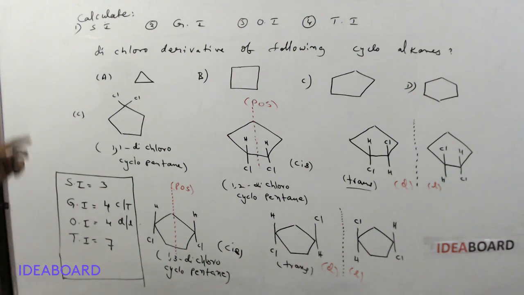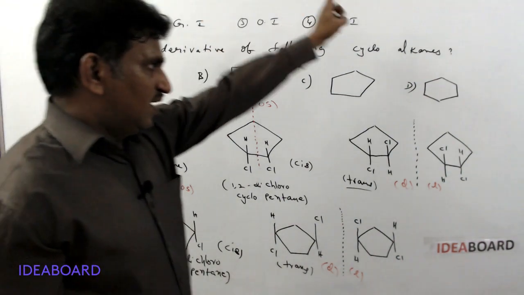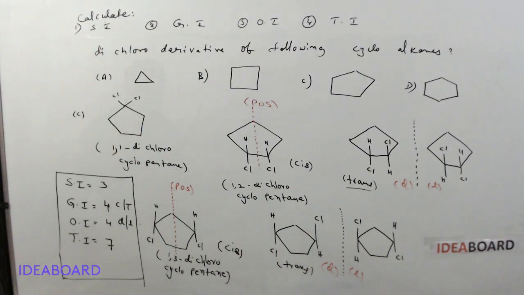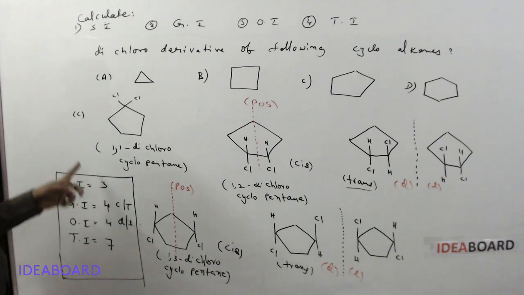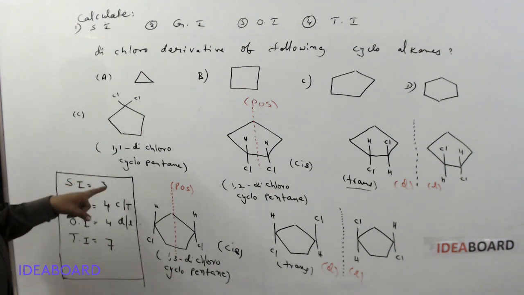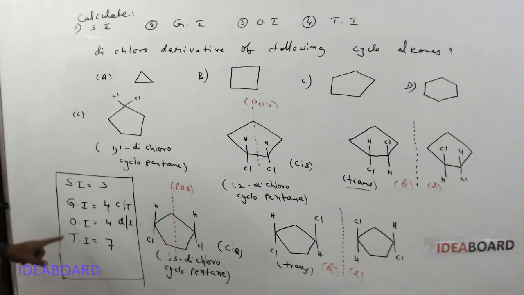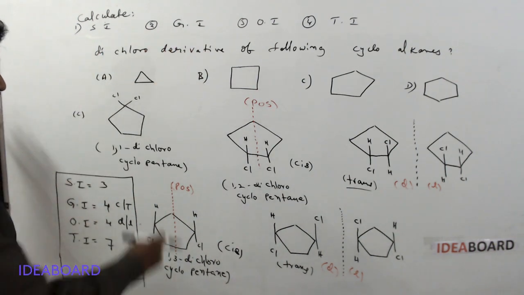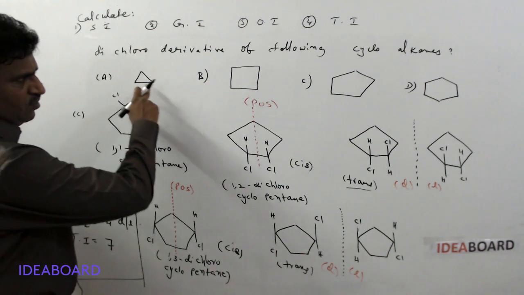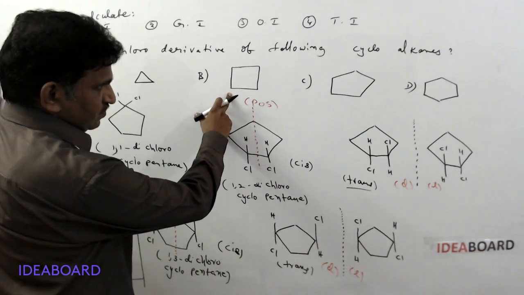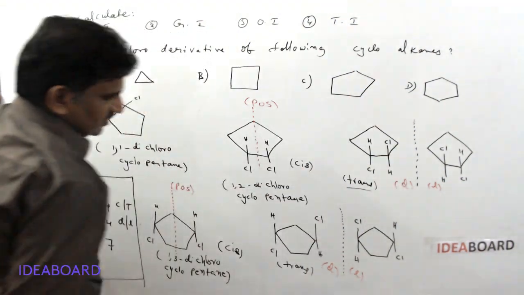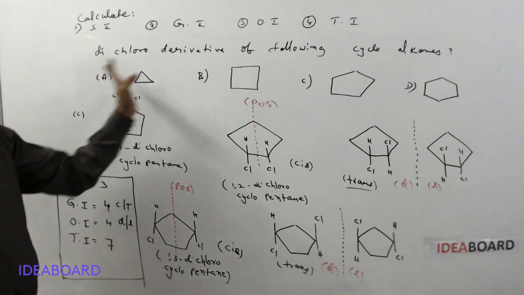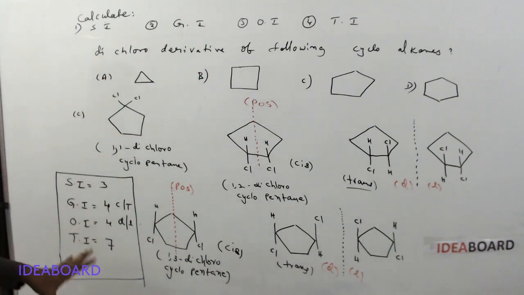So please also try this for A, B and D. At least try A and B. And write the same type of order in the comment box: structural isomer, geometrical isomer, optical isomer, and total number of isomers for molecule A and for molecule B. That means take 2 chlorine atoms on this cyclopropane, 2 chlorine atoms on this cyclobutane, and 2 chlorine atoms on cyclohexane also you can try. And by placing them at different positions you can write the total isomers.